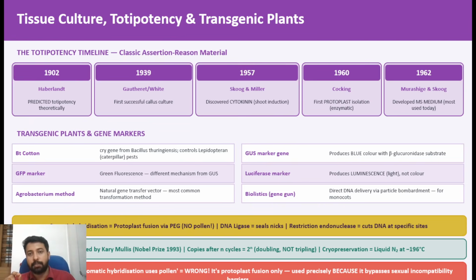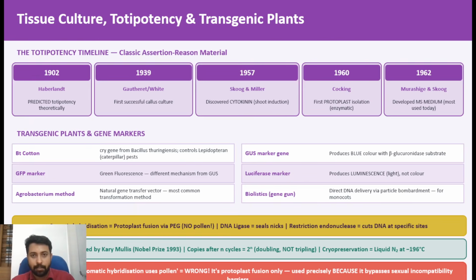Regarding tissue culture, you should know about the different medias, which scientist gave the media, and for which crop. Okay, this is very important. That is given in that list also. Haberlandt in 1902 identified the totipotency, and he is called the father of tissue culture in plants.